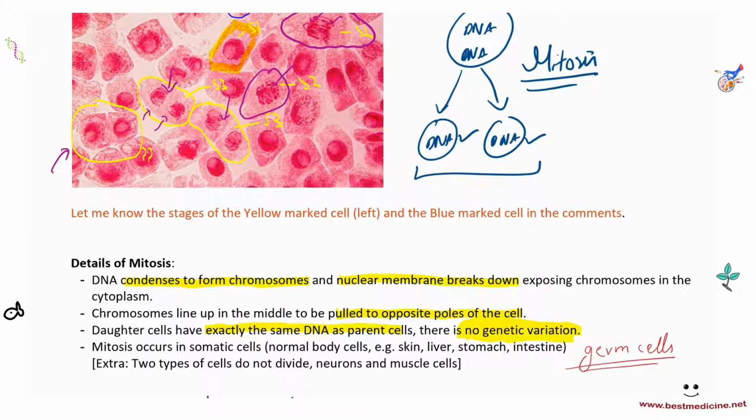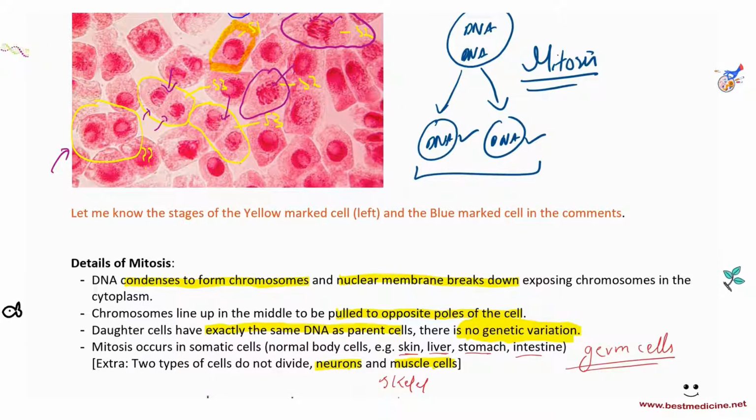Most of the normal cells of the body are called somatic cells, and they include, for example, skin cells, liver cells, stomach and intestine, and so on. Now, something that I want to mention here is that there are two types of cells that do not actually divide, and these are neurons and muscle cells. Okay, neurons and muscle cells don't divide. So what this means is that once some neurons are lost, you will not be able to get new neurons at that place. And once some muscle cells are lost, specifically, and I want to write this down, actually, this is skeletal muscle cells,